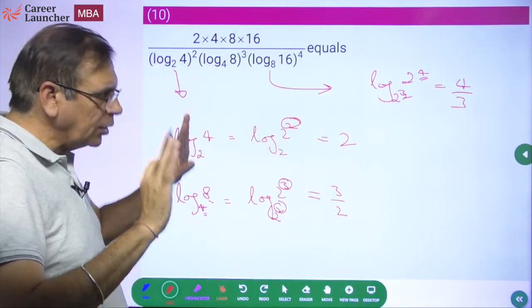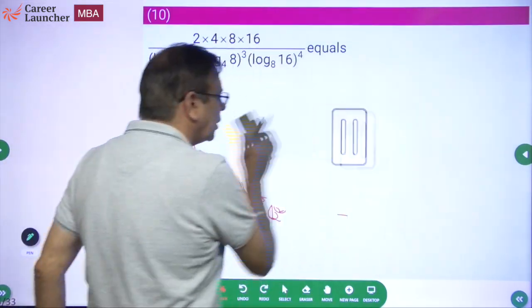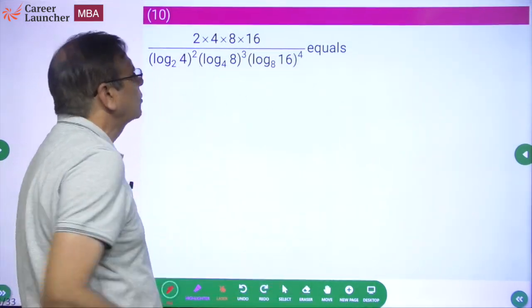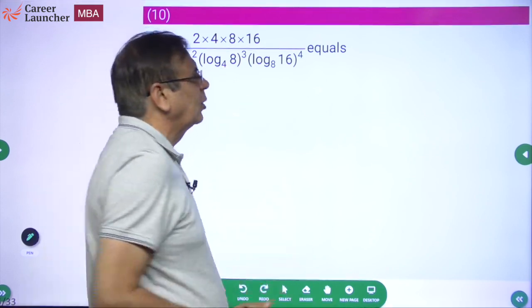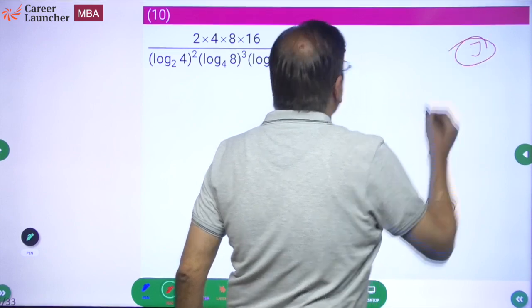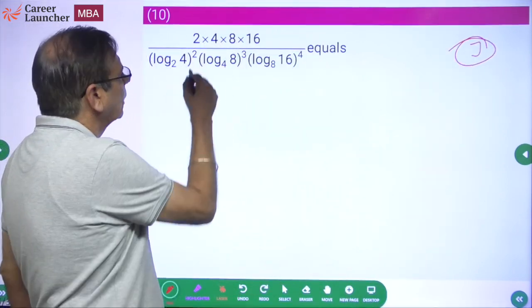Okay. Now this is the jugaad which I want you to remember. If you remember this jugaad, this is a question which you can do very, very fast. If you have to convert everything to base 2 and then solve, it is going to waste a lot of time for you. So the jugaad here is essentially to use this particular technique. So what is the value going to be?